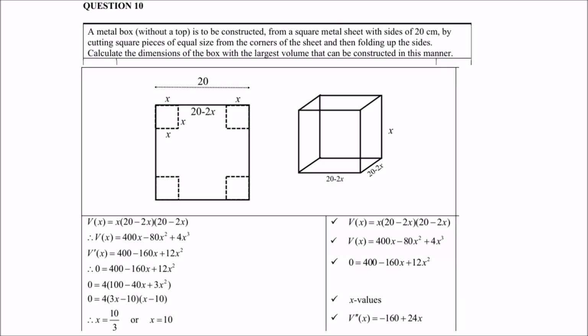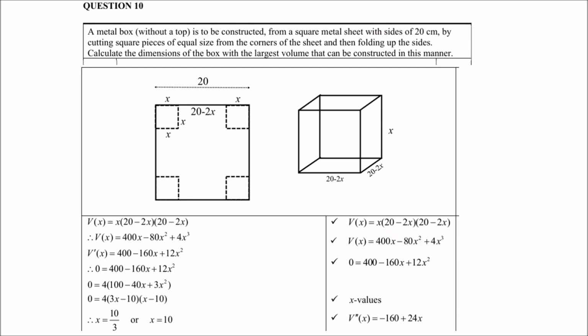So for a largest volume we need to maximize, so therefore we need to find the derivative and let the derivative be equal to 0. Simplify and then of course factorize, and then you get x equals 10 over 3 or x equals 10. So those are the two x values.